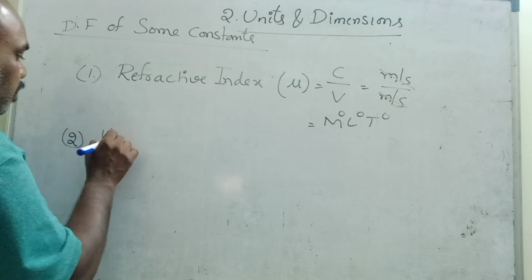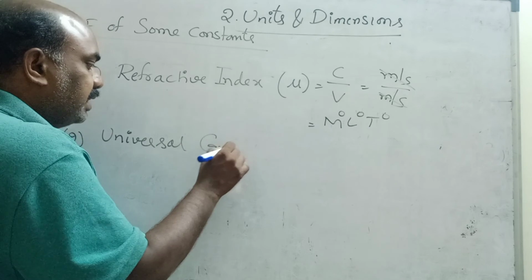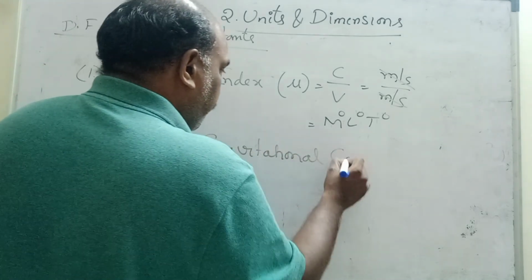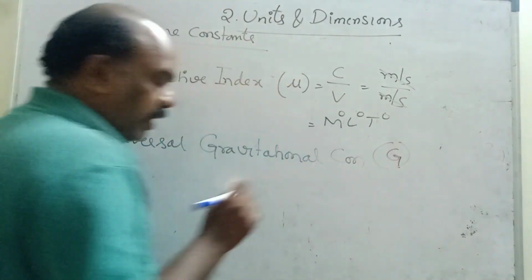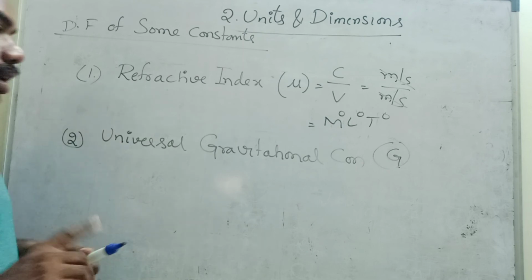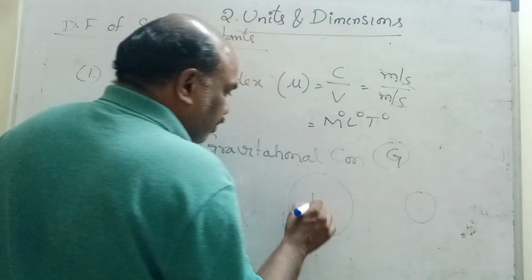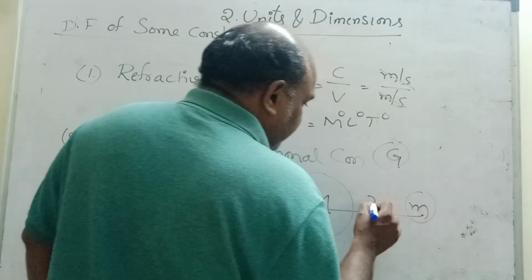Number 2, universal gravitational constant. It is denoted by capital G. See children, these are two bodies. Let this mass be capital M, this mass small m. Center to center, the distance is r.